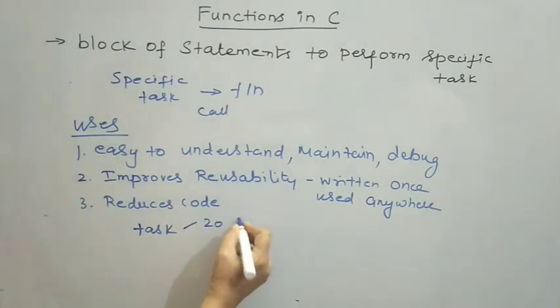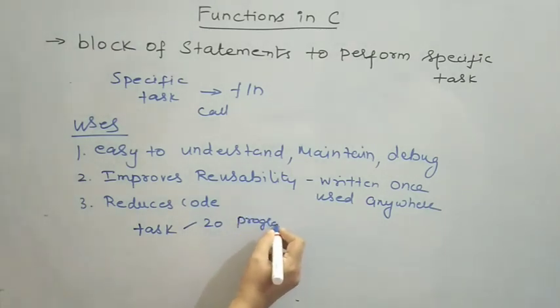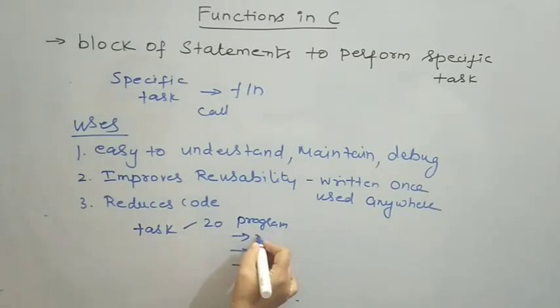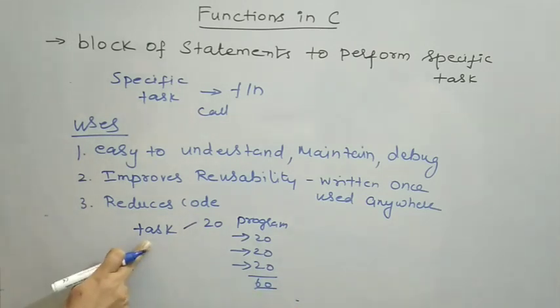In my program, I am implementing this task thrice. The first time I use these 20 statements, the second time 20, the third time 20. Totally we use 60 statements to implement this task 3 times inside my program.